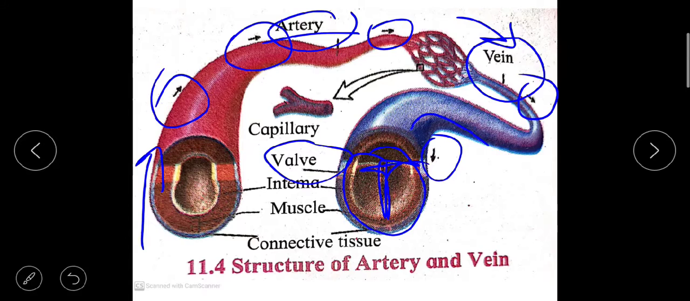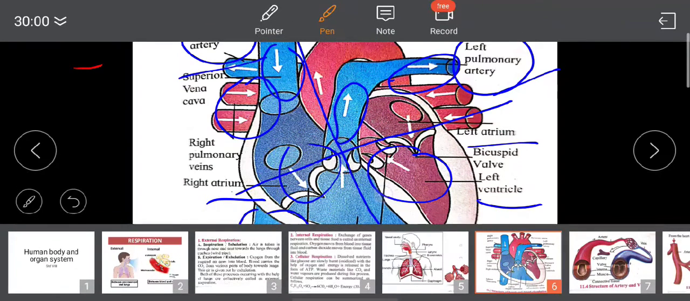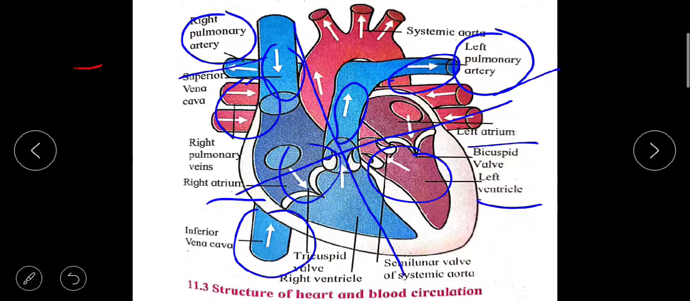Okay, so see in this diagram, this blue color, see this arrow, the arrow which is towards the heart, it carries the deoxygenated blood, and when blood gets oxygenated, it is carried out through this artery to the different organs of the body.